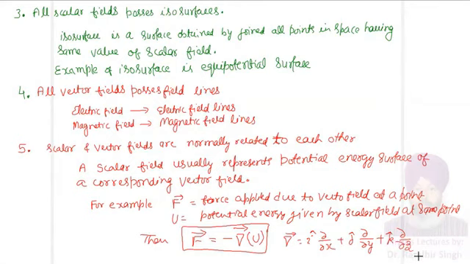So this is the important point that we must remember, that every scalar field is related to corresponding vector field, and the relation is that force applied by vector field is always equal to negative of the gradient of the potential energy given by scalar field. Here U is the potential energy and F vector is the force applied.